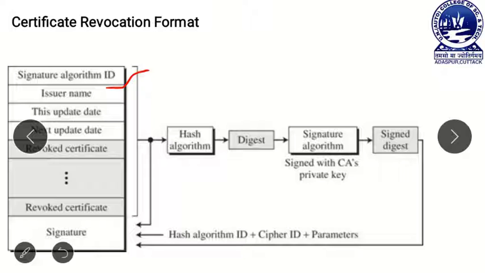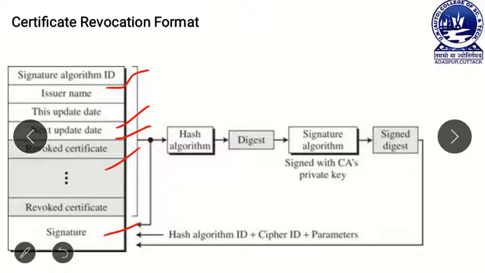And the revocation format contains different fields, that is the this update date, the next update date and the revoked certificates. And the signature field is similar to the signature field of our X.509 certificate.